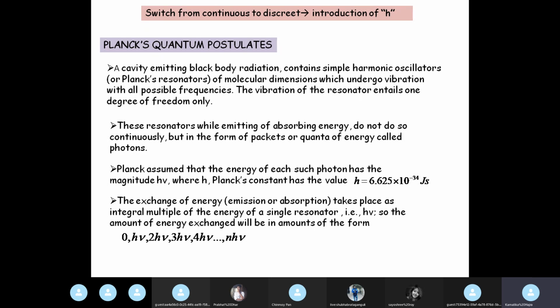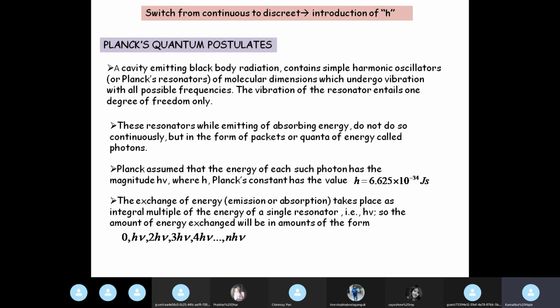So the amount of energy exchanged during emission and absorption will be in amounts of the form 0, h nu, 2h nu, 3h nu, etc. All right. These 4 statements, in many books these are given as 2 statements, but I prefer to separate them out into 4 statements. These form the basic postulates based on which the derivation of Planck's radiation law will be made.